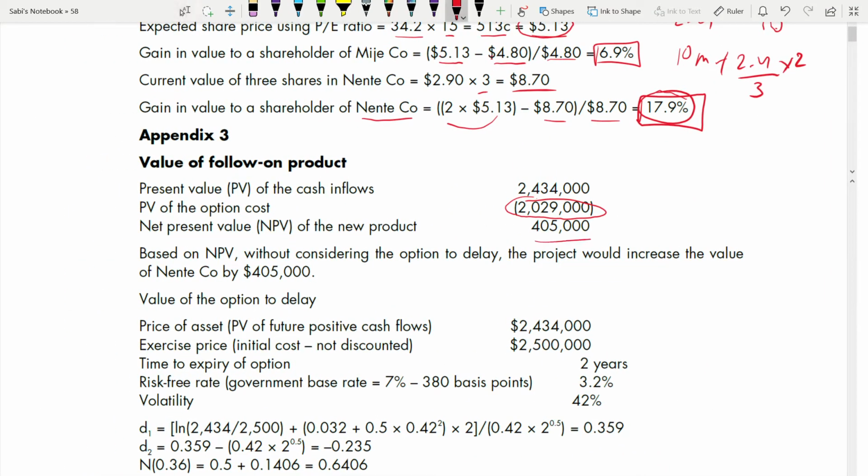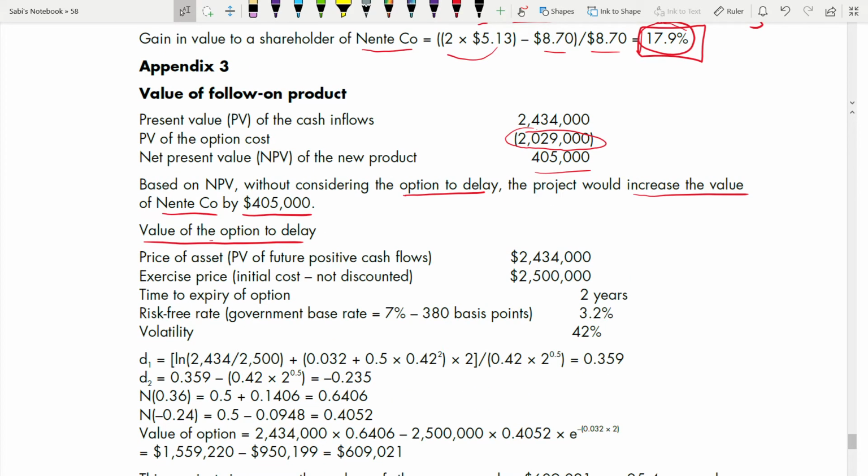It is positive. So now you have to make that one statement that it is positive and it will increase the shareholder value. Who is the shareholder? Nente company. Without taking the value of the option, based on net present value, without considering the option to delay, the project would increase the value of Nente company by the amount of the present value. Now the value of the option to delay, separately you have to find out. Understood? First you have to find the net present value. Then you have to start with the value of an option to delay. For this you have to use this model.